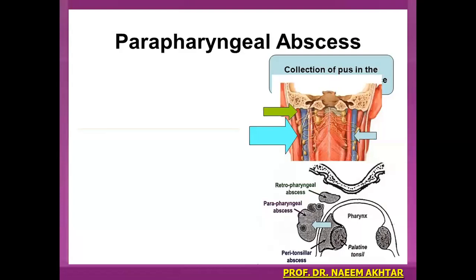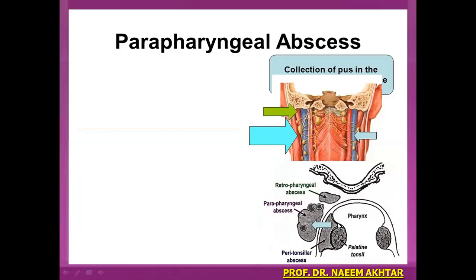You can see here, this is the coronal section of the tissues at the level of the parapharyngeal space, and you can see this is the right parapharyngeal space and this is the left parapharyngeal space, and this is the diagrammatic representation of the parapharyngeal abscess.